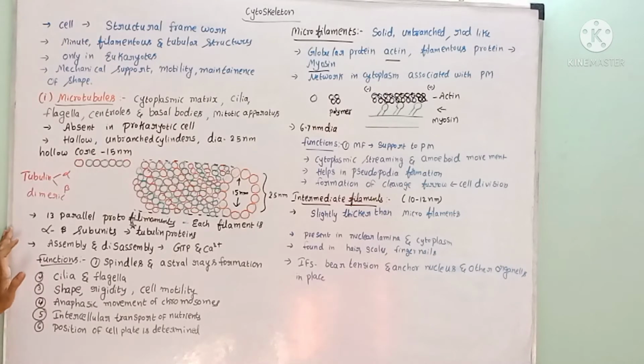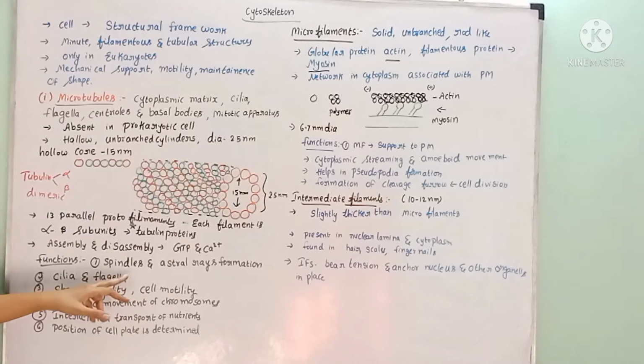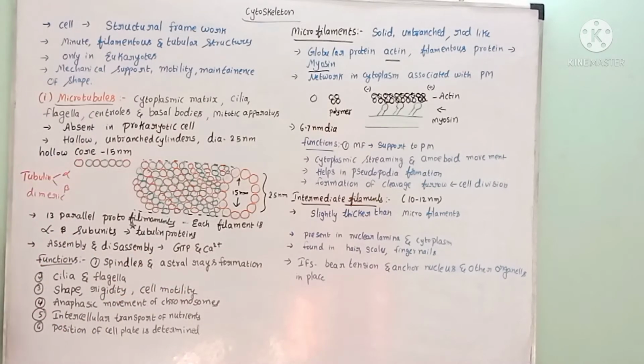Now we see the functions of these microtubules. Where they are present, we have already studied: the mitotic apparatus, which involves the formation of spindle fibers and astral formation. They also help in motility. What are the organelles for motility? Cilia and flagella. The cilia and flagella are made up of microtubules only. They provide proper shape and rigidity to the cell, and help in the movement of the cell, that is, cell motility.